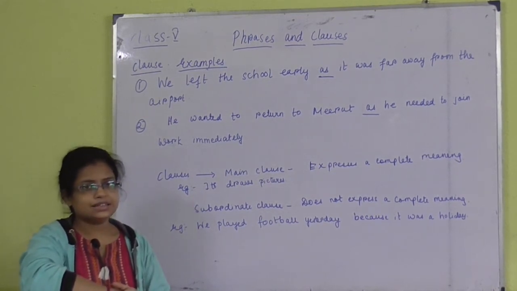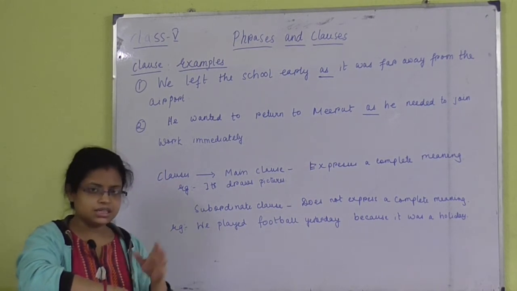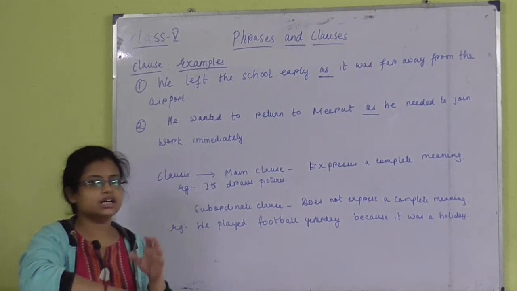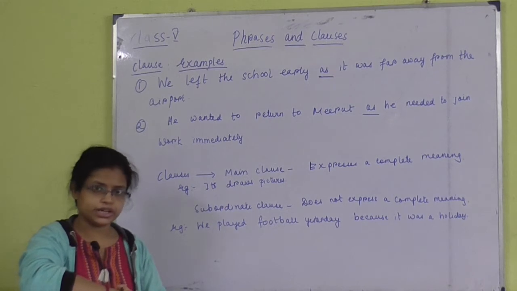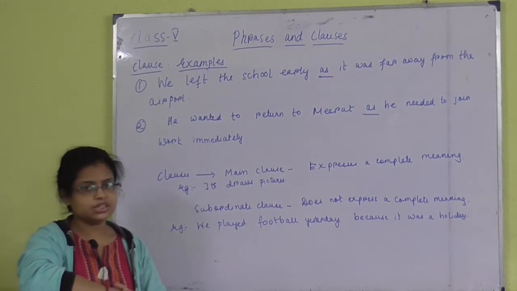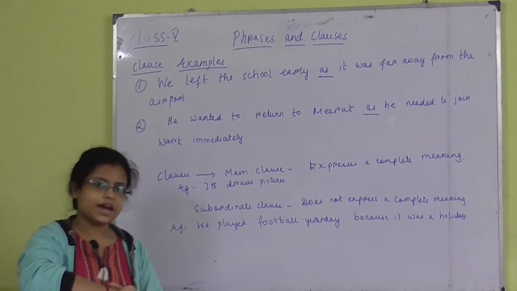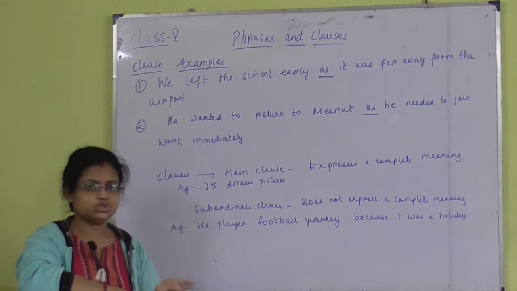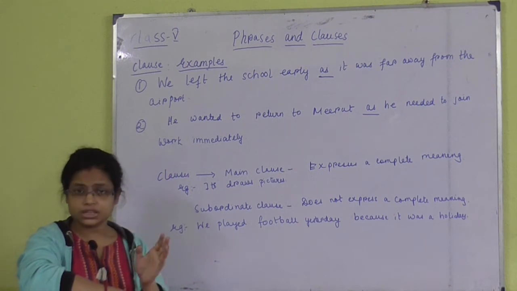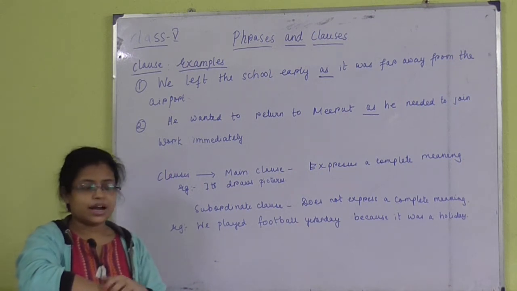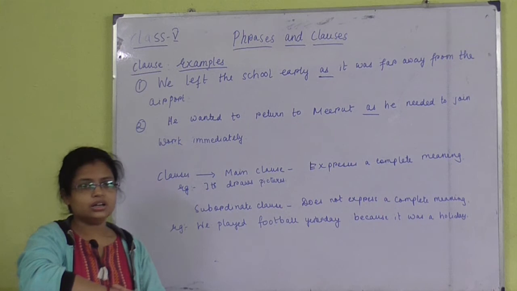You can see that these lines have a subject and also a predicate. So what is the meaning of this? A clause is a kind of sentence where we can find both a subject and a predicate, and it also has a significant meaning.